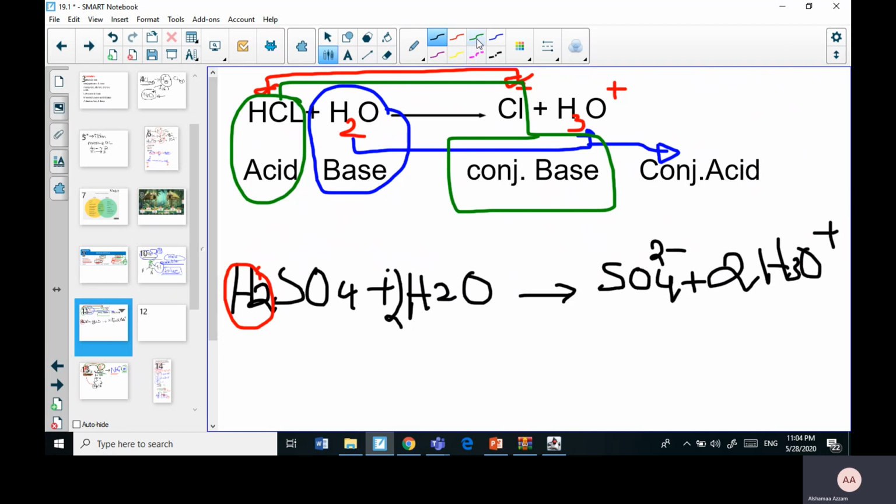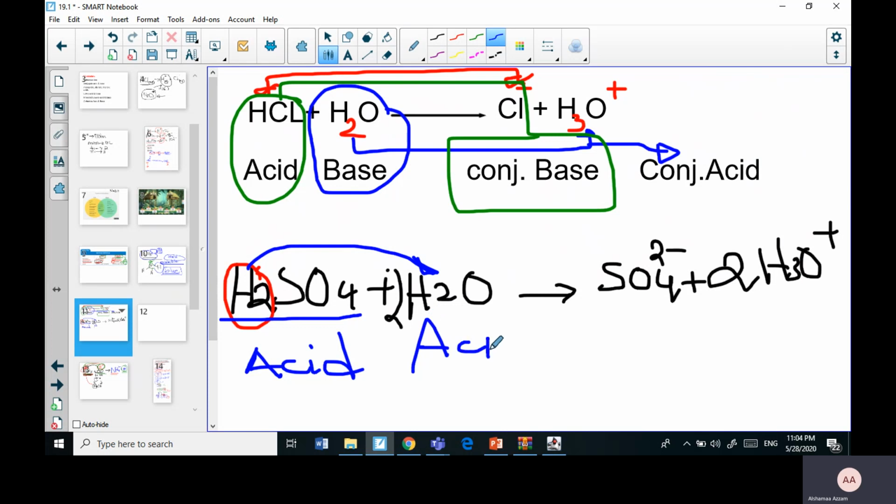If we are to name those, we will say H2SO4 was willing to donate the protons, so it is working as an acid. The water molecule actually accepted the proton, so it worked as a Bronsted-Lowry base. You can do it the scientific way or the easy way.